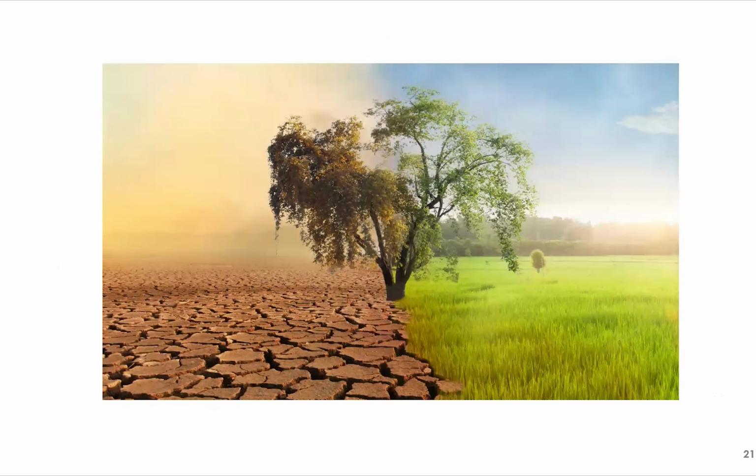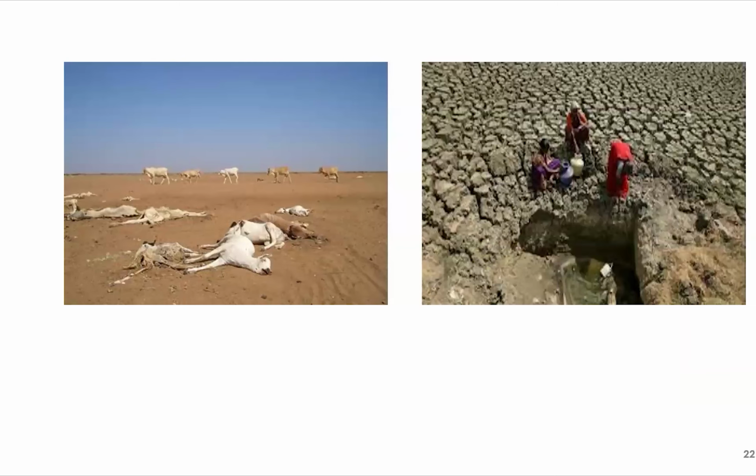You see the difference between how the drought can affect the crops and also the woods and will turn the nature into a very ugly scene. You see people resorting to getting water in very difficult situations, and livestock die because they don't have water, and they don't have food either.